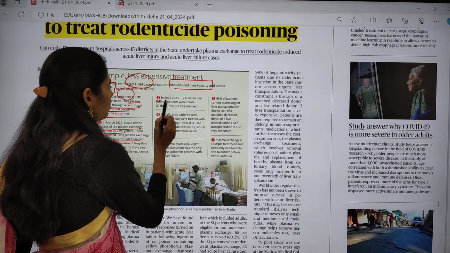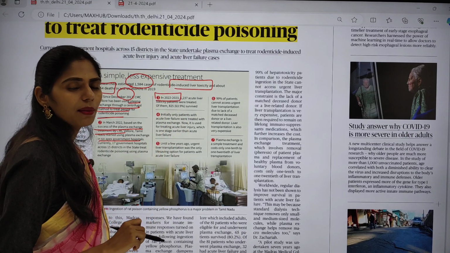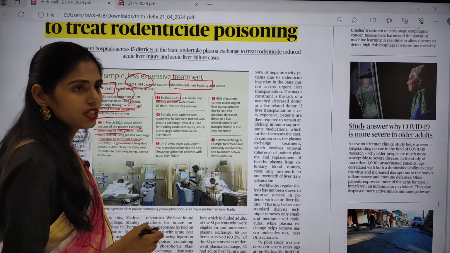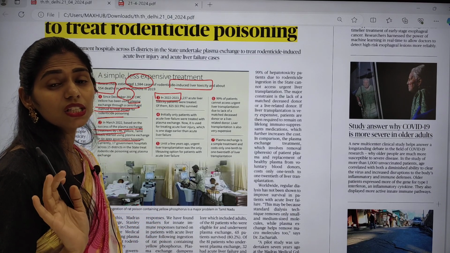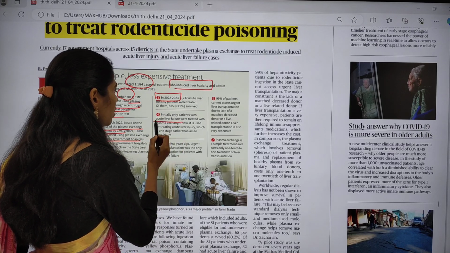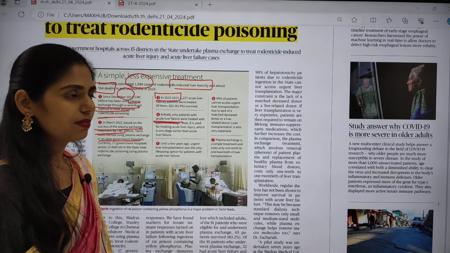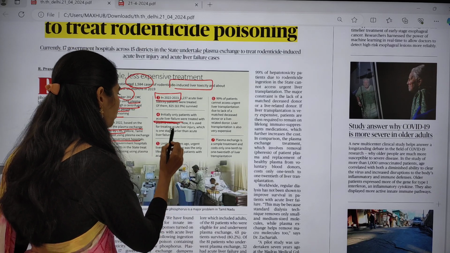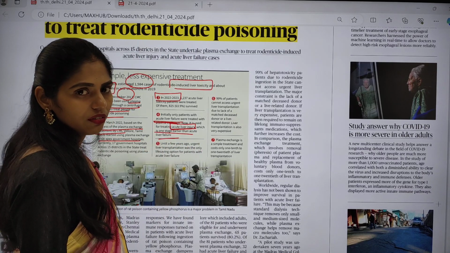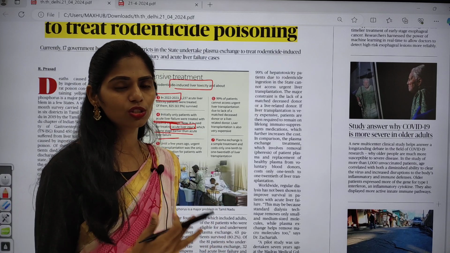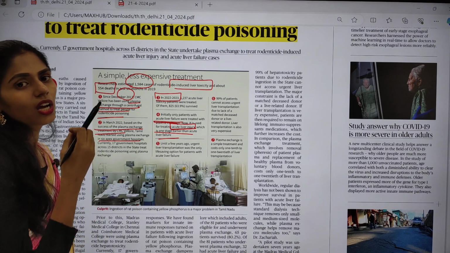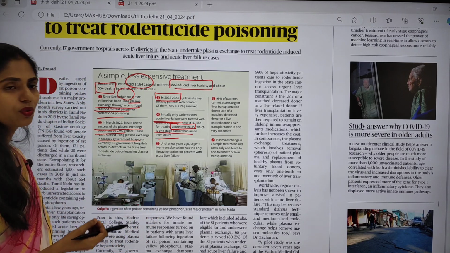Especially in 2022 to 2023, about 1237 acute liver toxicity patients were treated, and about 63% of them survived. Initially, patients with acute liver failure were treated with plasma exchange, and now it is used to treat even acute liver injury, which is one stage earlier than acute liver failure. So even in the very early stages we are using this plasma therapy, plasma exchange, by which we are curing these liver diseases.